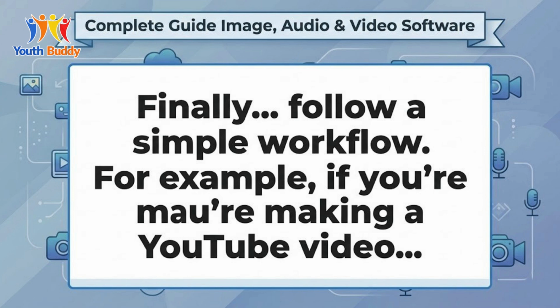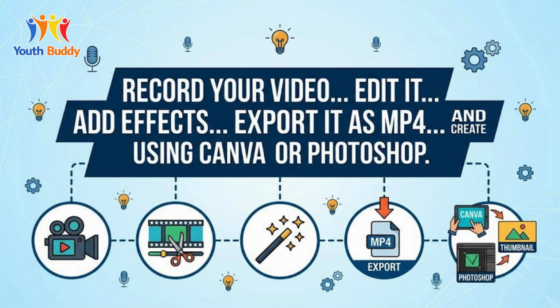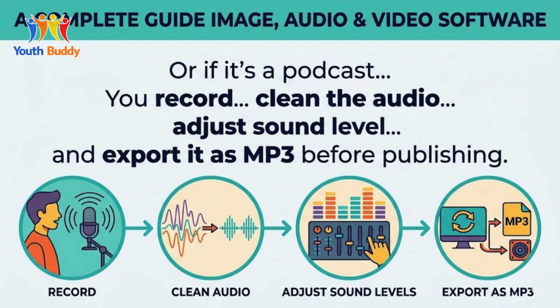Finally, follow a simple workflow. For example, if you are making a YouTube video, you record your video, edit it, add effects, export it as MP4, and create a thumbnail using Canva or Photoshop. Or if it's a podcast, you record, clean the audio, adjust sound levels, and export it as MP3 before publishing.